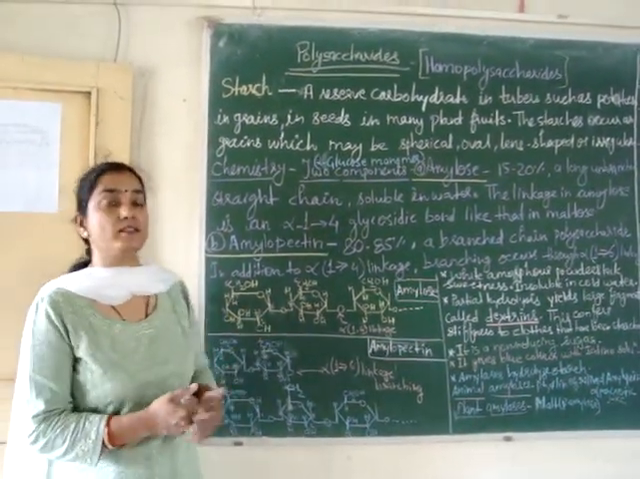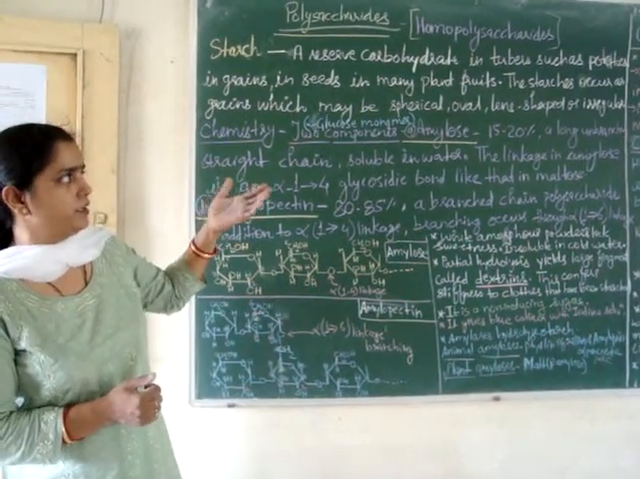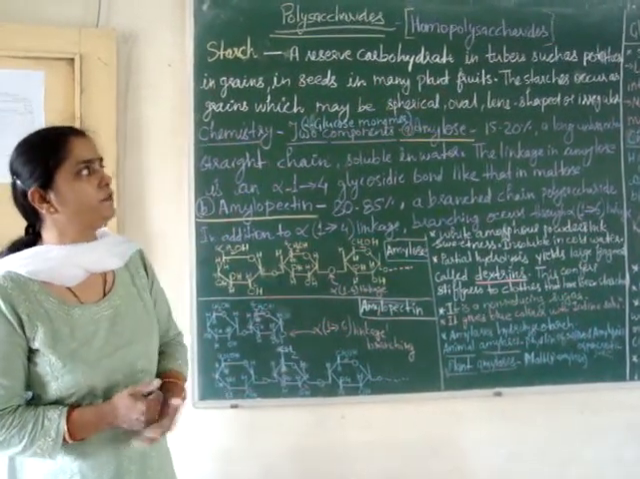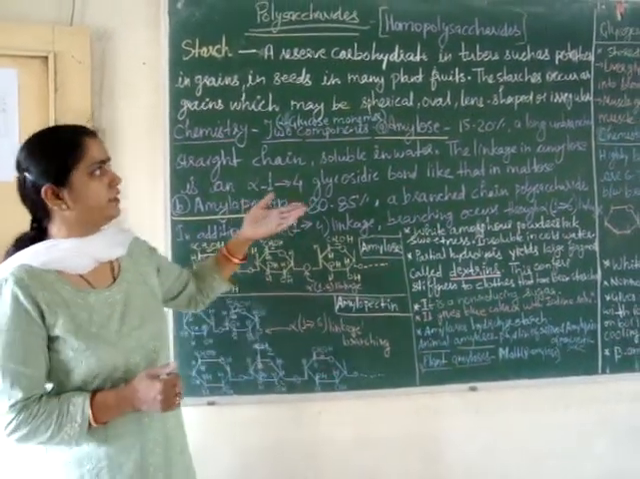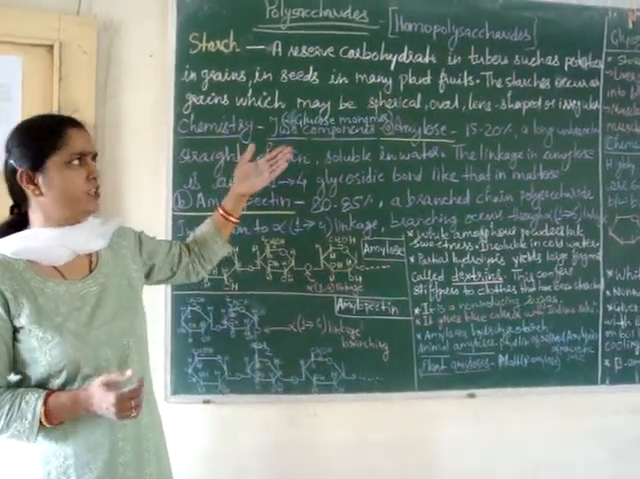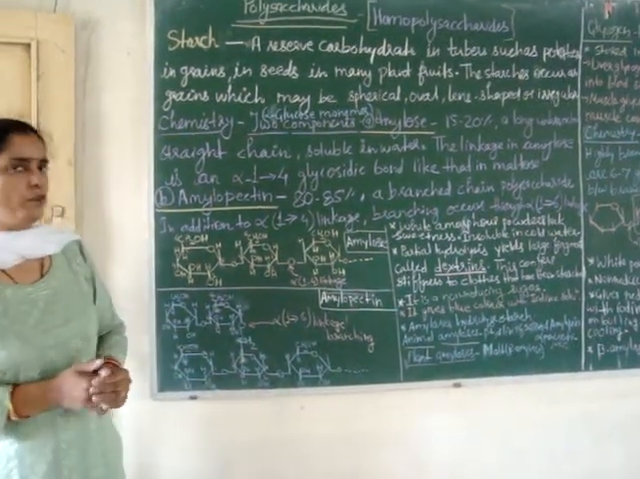All of you know that starch is a reserve carbohydrate which is present in tubers such as potatoes, and in grains, in seeds and in many plant fruits. And there are starches that occur as grains which may be of different shapes like spherical, oval, lens shaped or irregular in form.